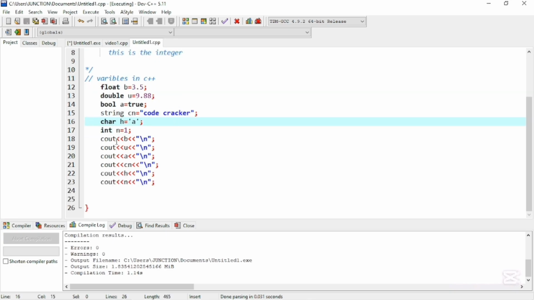Okay. First of all, I explained that the float is displayed by using the B character. The cout is used to print out the result on the screen. B is printing out, and U is printing out an endpoint 8, and A is printing out 1. A is printing out 1 because even if we write a true condition, the computer understands zeros and ones. In a computer, 1 means true and 0 means false. That's why it prints out 1, because it says that it is true. If I write false here, it will print a 0.